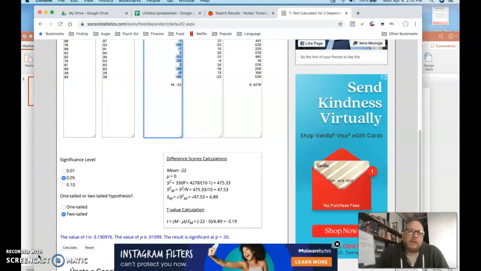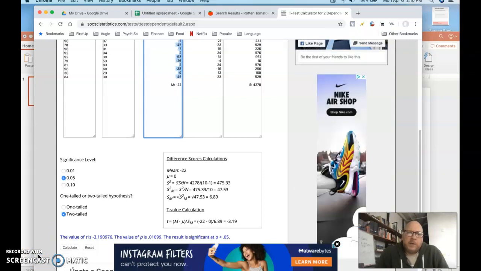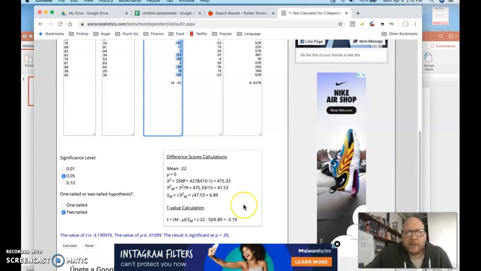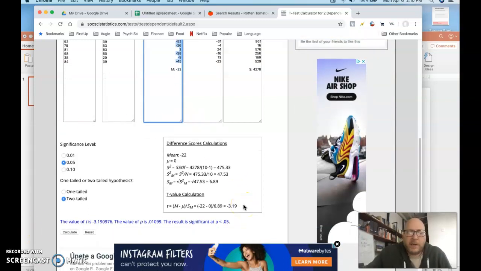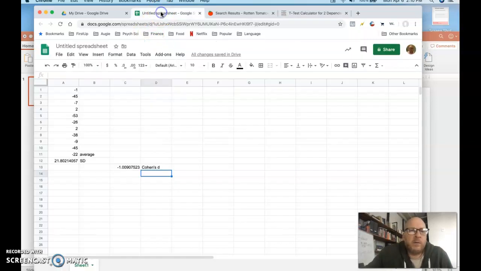Okay, so last thing I did was I wrote up an example of the output for you. And what I did was I looked up what information I needed. I know I need my t value. I need to know that my p is less than 0.05. I can write that down, or I can write down the actual p value. I decided to do that. I need to report the mean and standard deviation of my difference, which is right there. Alternatively, I could write down the mean and standard deviation of each individual group. I just went with the difference, though. And I need Cohen's d.